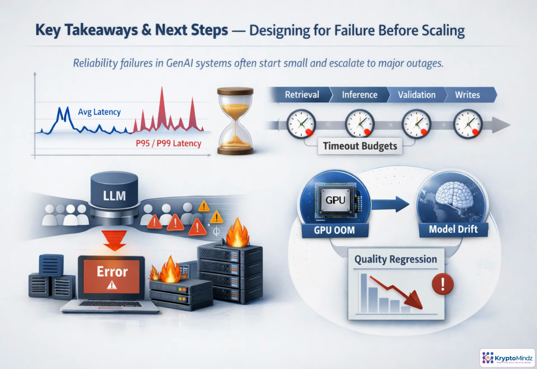The core lesson is to design for failure before scale exposes it. Watch tail latency, not just averages. Set timeout budgets across retrieval, inference, validation, and writes. Isolate slow dependencies, because one LLM bottleneck can trigger retries, queue buildup, and outages. Next, we'll apply the same diagnostic mindset to GPU OOM, fragile self-hosted inference, and model drift.